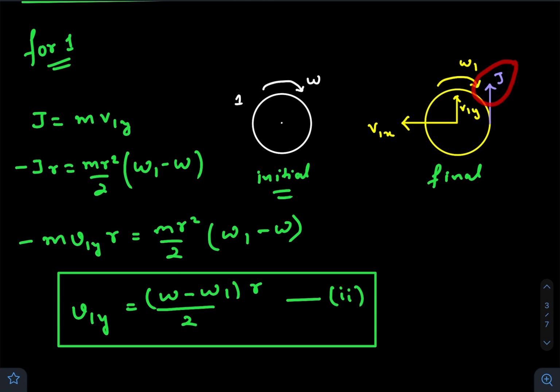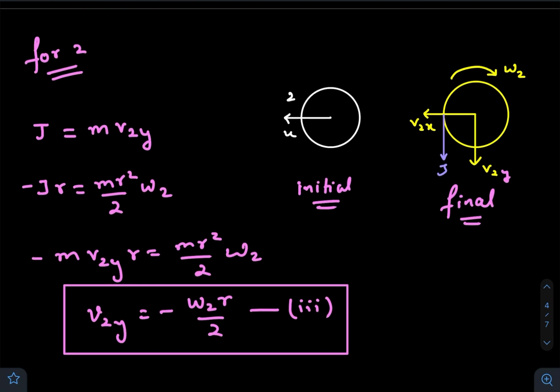This impulsive force is also creating an angular impulse. Anti-clockwise direction I have taken as negative, clockwise direction as positive. So the angular impulse with respect to the center of mass is minus jr, creating a change in angular momentum, that is I times final angular velocity minus initial angular velocity. Reducing it to v1y, this is our second equation.